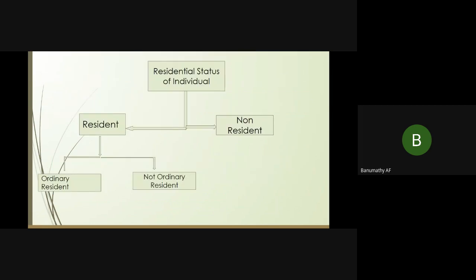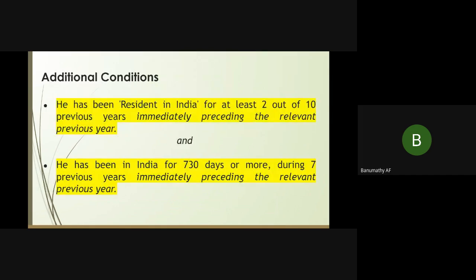Now, when an individual becomes a resident, we have to check whether he is an ordinary resident or not. See here, additional conditions. To become an ordinary resident, an individual should satisfy both the additional conditions.